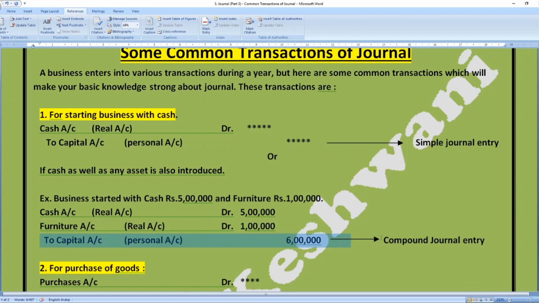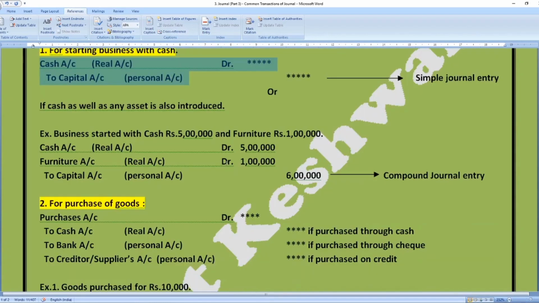And such type of journal entry is known as a compound journal entry, in which two or more accounts are either debited or credited. A journal entry in which two or more accounts are either debited or credited is called a compound journal entry. Whereas what we had seen earlier is a simple journal entry, in which only a single account is debited and a single account is credited.